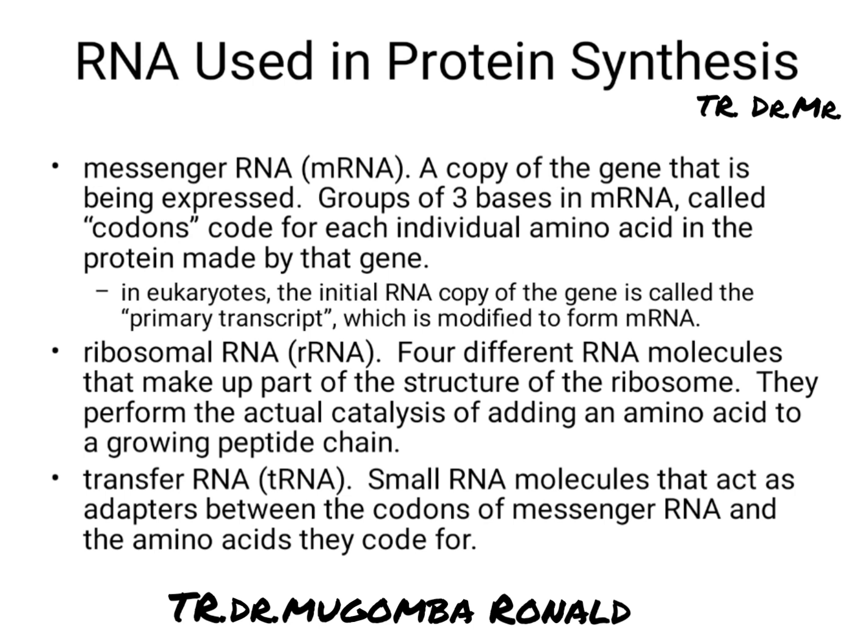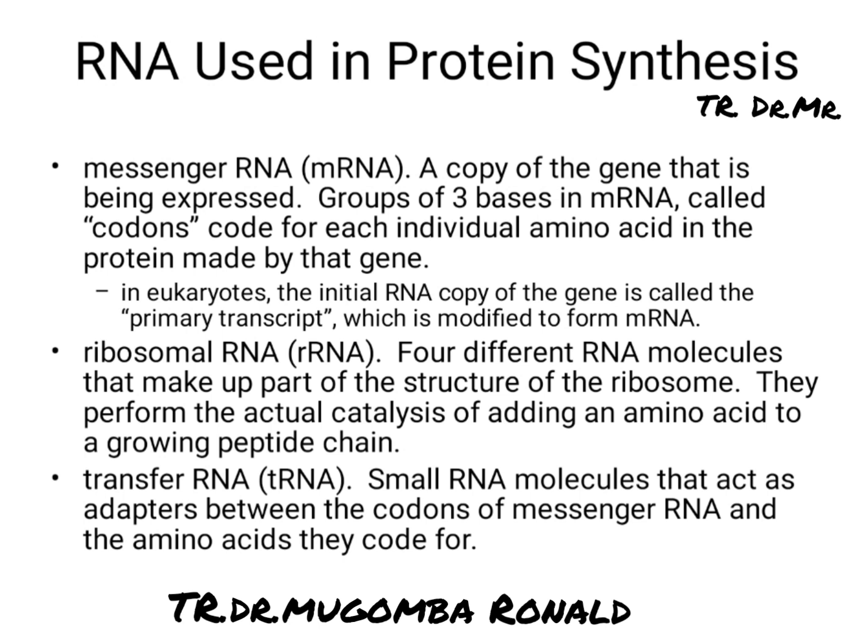The ribosomal RNAs are the most numerous of all the 3. The messenger RNA is the largest among them. The ribosomal RNA is made up of 4 different RNA molecules that make up the structure of the ribosome.